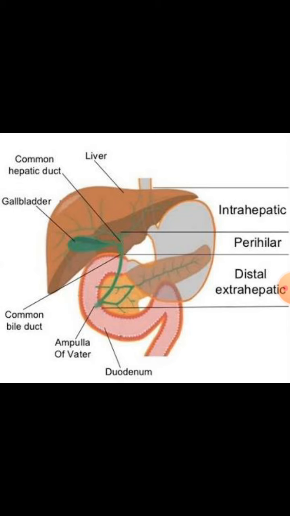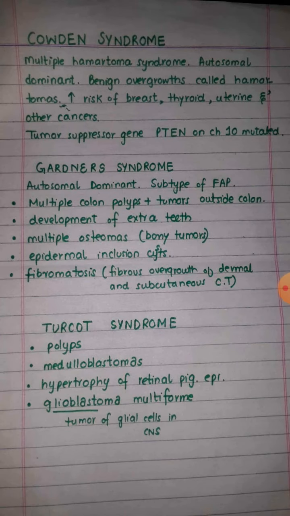Familial adenomatous polyposis and APC mutations are also associated with certain other variants of familial adenomatous polyposis disease. These variants include certain syndromes. For example, we have Gardner syndrome, we have Turcot syndrome, and we have Cowden syndrome. These are the 3 syndromes which are associated with familial adenomatous polyposis. Now, first of all, we will discuss Cowden syndrome.